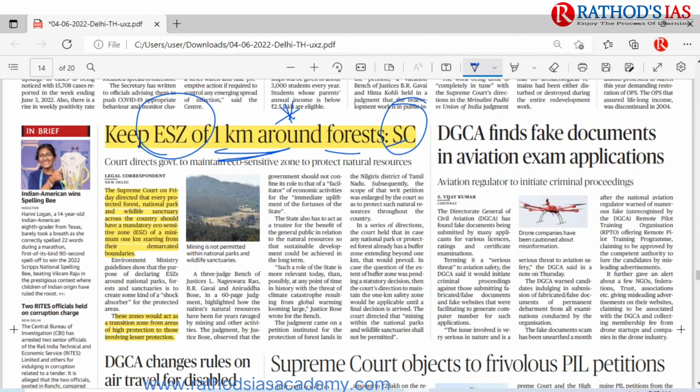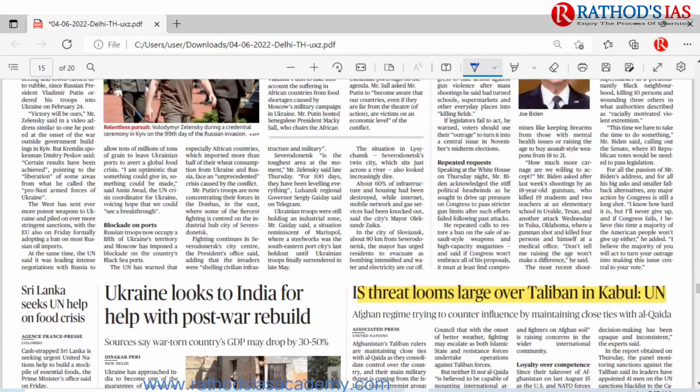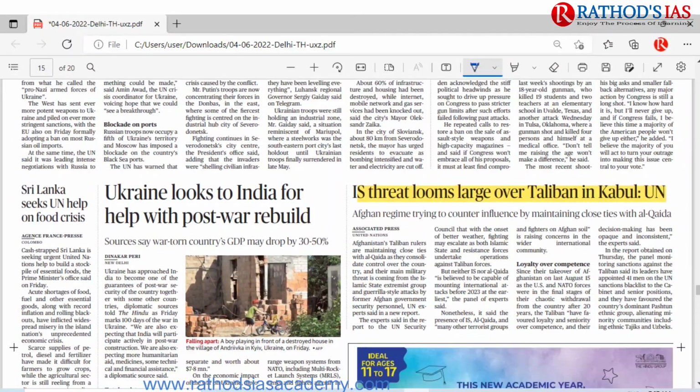If you move forward, here you can see one article regarding the United Nations: IS threat looms large over Taliban in Kabul. The Afghanistan Taliban rulers are mainly maintaining some close ties with Al-Qaeda as they consolidate control over the country. Their main military threat is coming from the Islamic State extremist group, and even guerrilla style attacks by the former Afghanistan government security personnel. This is mainly said by UN experts in a new report. You have to focus on that.